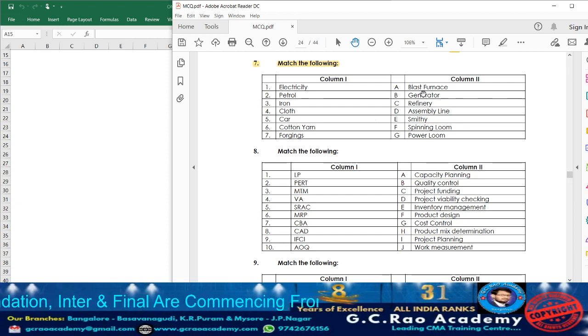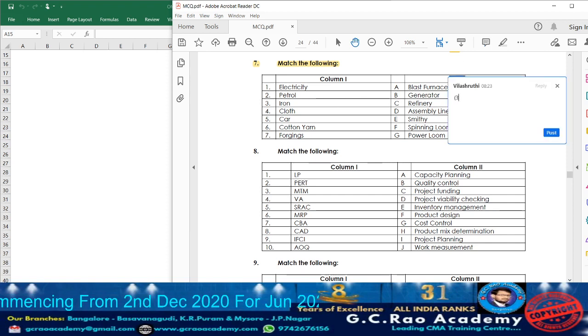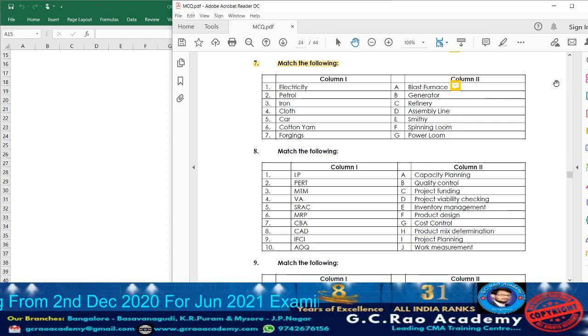Okay. First they have given a blast furnace. To manufacture iron, usually it will be manufactured where? In the blast furnace. So accordingly, against blast furnace, I can write down point number 3. Next we have generator. To run the generator, what do we want? Electricity.